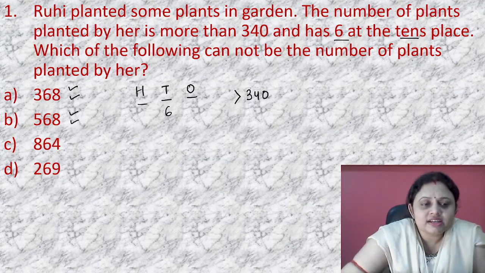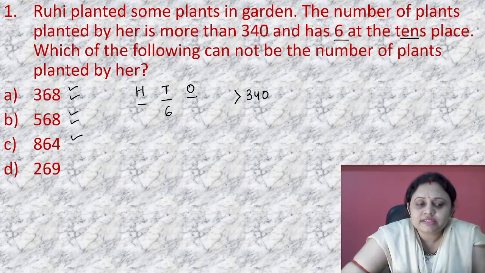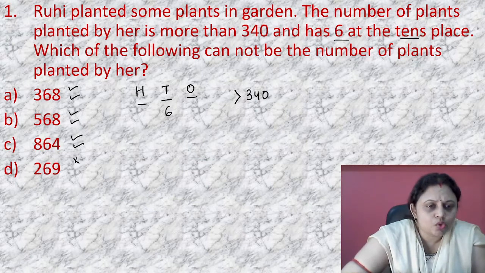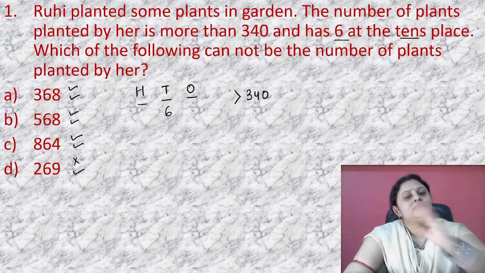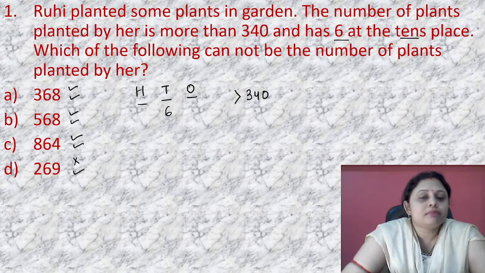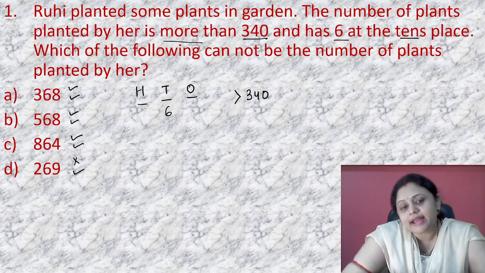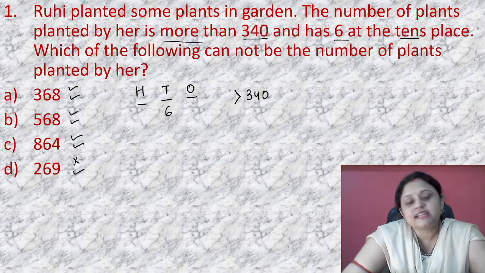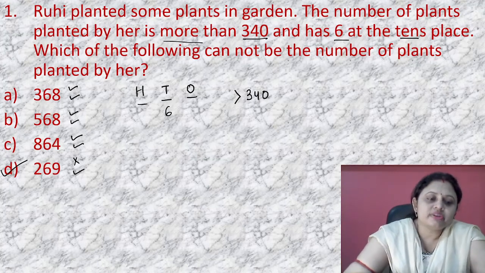In option C, 864. Is it greater than 340? Yes. Is 6 present at the 10th place? Yes. So it can also be the number. 269. Is it greater than 340? No. Is 6 present at the 10th place? Yes. But both conditions should be satisfied, that the number should be more than 340 and 6 at the 10th place. So options A, B, C may be correct. But which cannot be the number? 269 cannot be the number, as the number is less than 340.